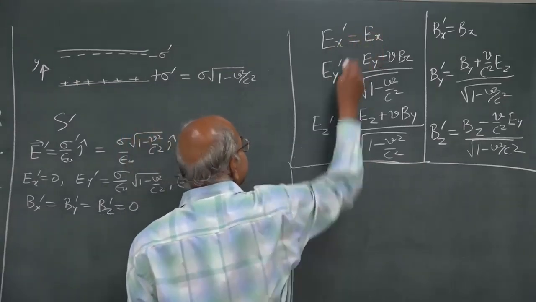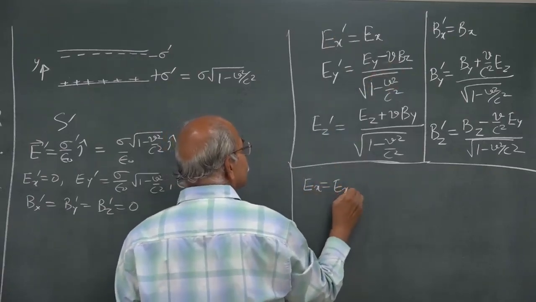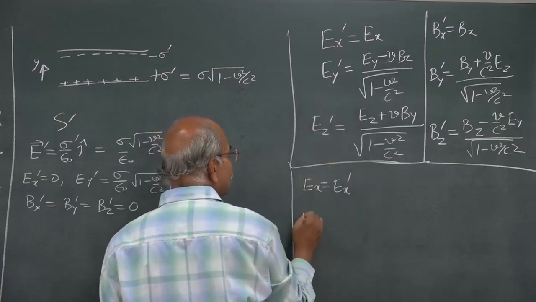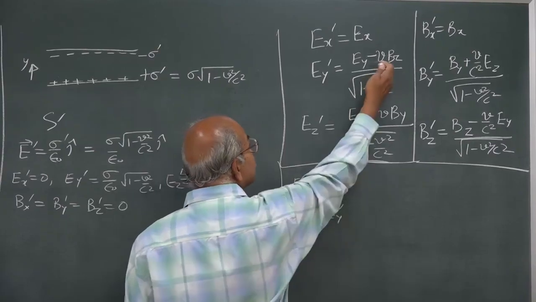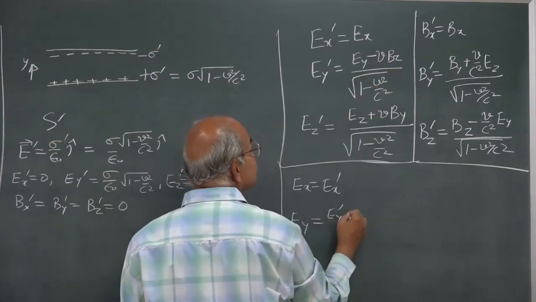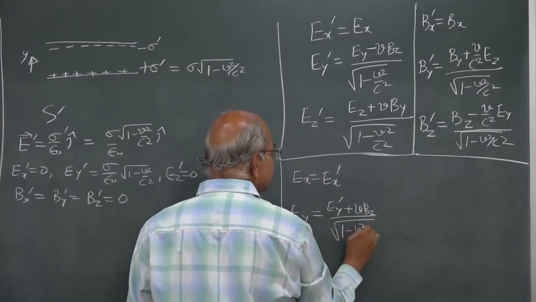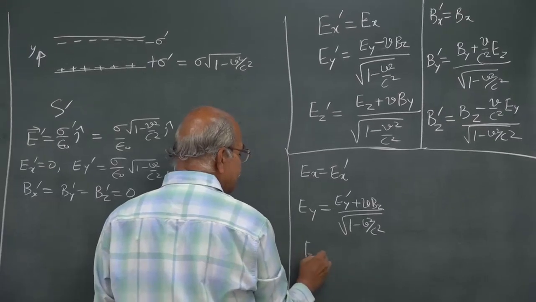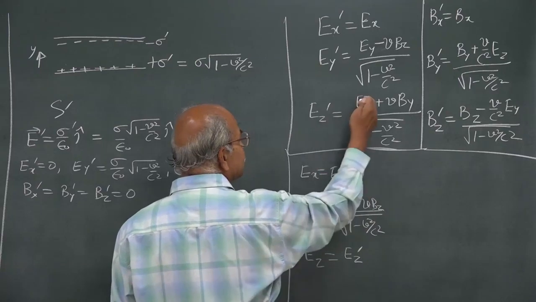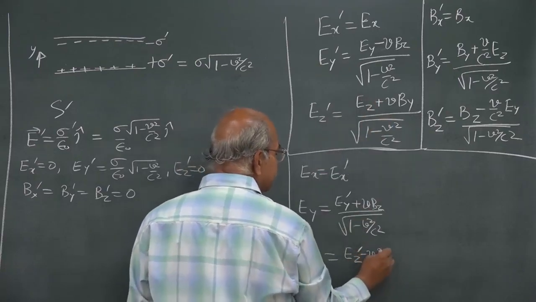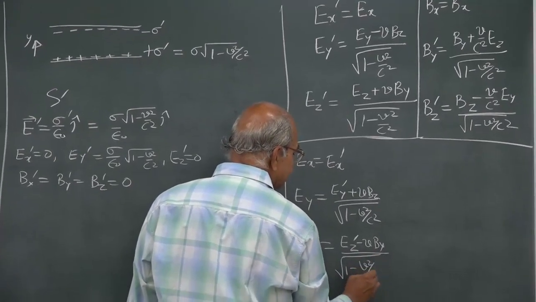So, what is Ex? Of course, Ex is equal to Ex prime. What is Ey? Ey equals Ey prime, plus, since V becomes minus V, plus V Bz, all divided by square root 1 minus V square by c square. Ez will be Ez prime minus V By, divided by square root 1 minus V square by c square.